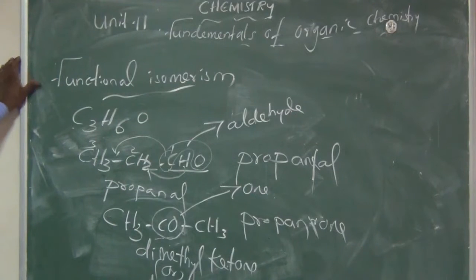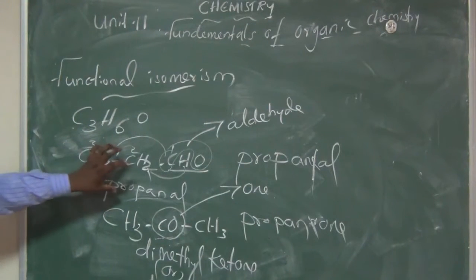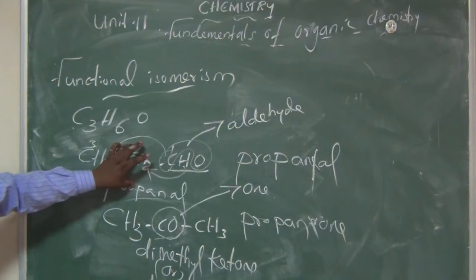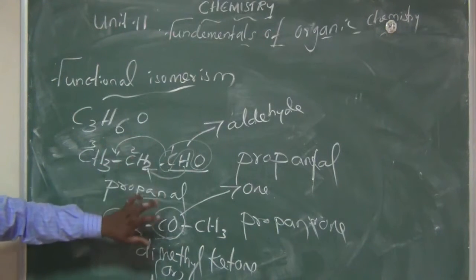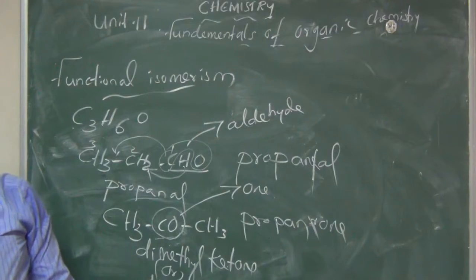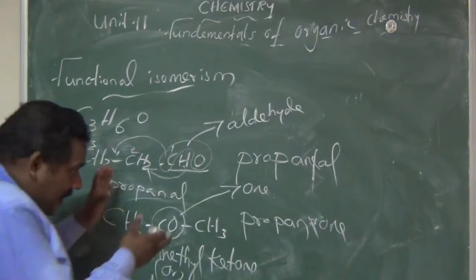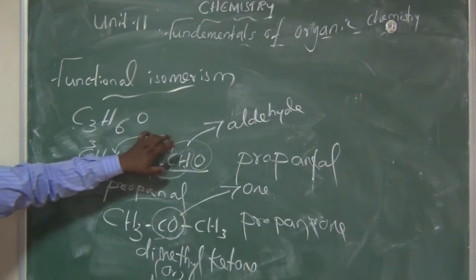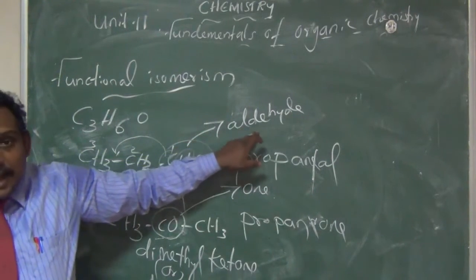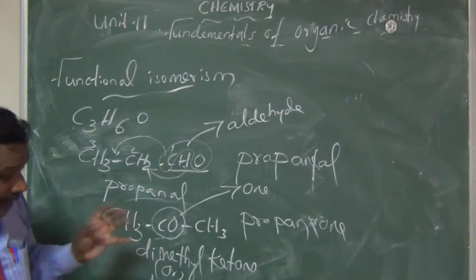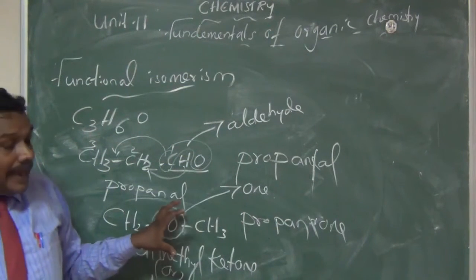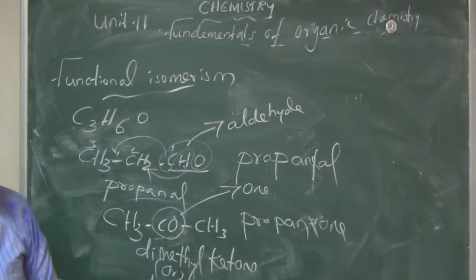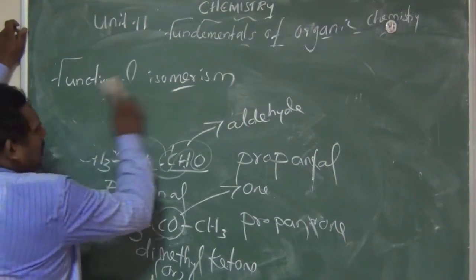Propanone, propanol. What's the first compound? The second compound is a propanone. So what do you understand about this? Compounds having the same molecular formula but different functional group, we can say, is functional isomerism. The first compound has the functional group aldehyde. The second compound has a keto group. Am I right? Don't forget functional isomerism.